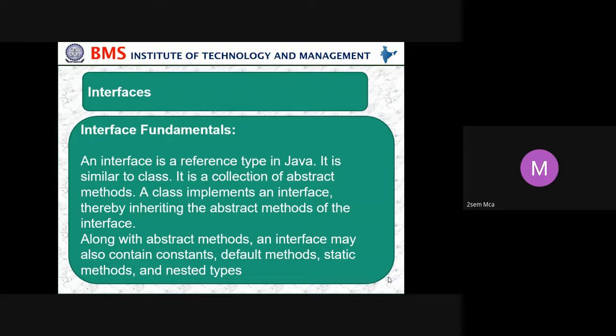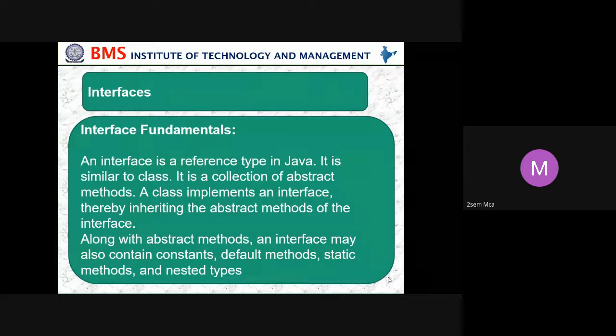So what is interface? Interface is a reference type in Java. Reference type means where the memory location is referred. It is similar to a class, the same way we do it with the class. There is a keyword called interface. Then there should be a name for the interface, abstract values, abstract methods, and not only that, it may also contain constants. It may also have default methods, static methods, and nested types.